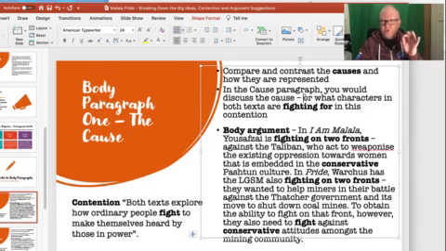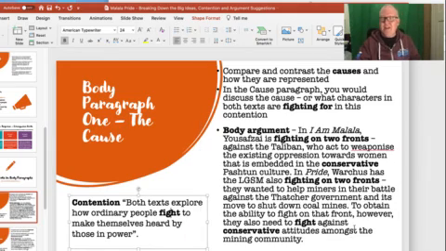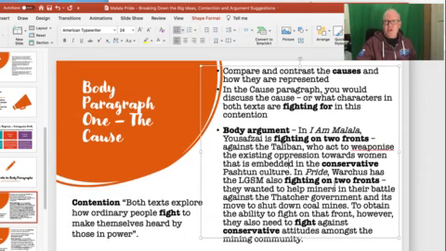But the thing here is that this is how you can go from the contention to thinking, okay, so what's the cause? What am I writing about in my first body paragraph? I'm writing about the cause, which is a fight against oppressive forces. And that's in Malala, and that's in Pride. And you'll see that I've highlighted here, now I wouldn't necessarily repeat the word fighting all the time, but I wanted to do this to show you that's how I am connecting it to my contention. So that's how you could start thinking about writing the cause paragraph.